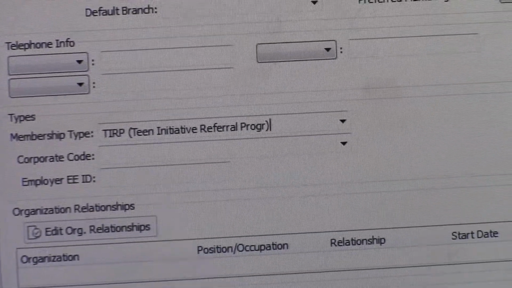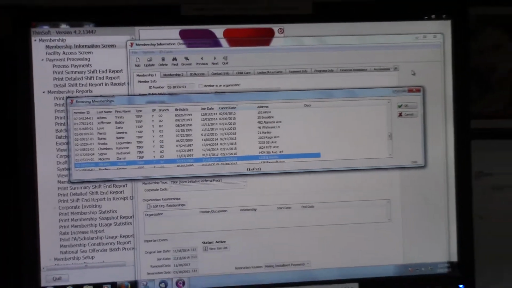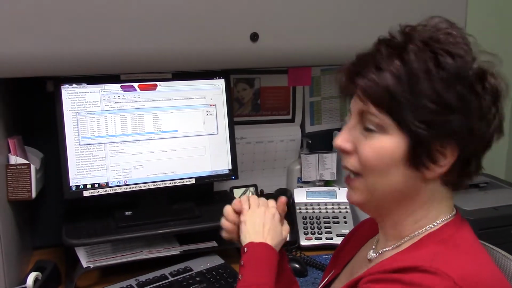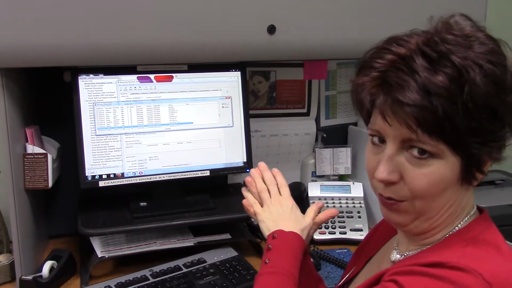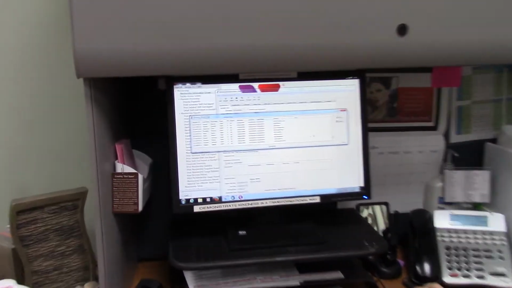Now technically this is something important to know. The Teen Initiative Referral Program is actually not a membership type. I repeat, it's not a membership. It's actually in ThinSoft as a membership, but it is not a membership. I know that's kind of confusing, but that's how this program is set up.